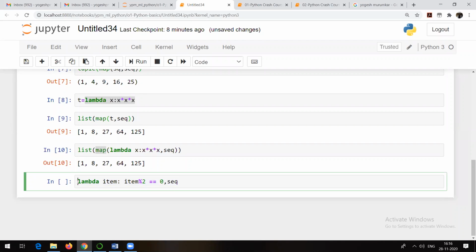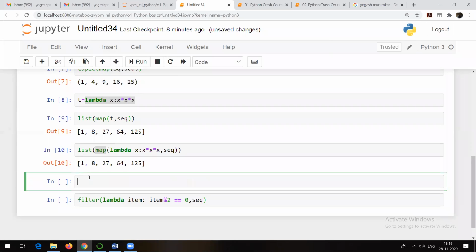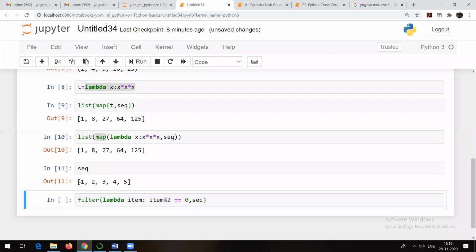So what we are doing here is we are going to make it a filter function. Because this lambda expression is going to check what? It is just going to check whether a particular number, after dividing it by 2, is giving the remainder as 0 or not. That's what it is doing, and that's the logic we are applying on SEQ. So what's going to happen? Suppose I go and try to insert the same. Now see, what is SEQ? SEQ is our list. What numbers do we have in SEQ? 1, 2, 3, 4, 5. Now which are the even numbers?